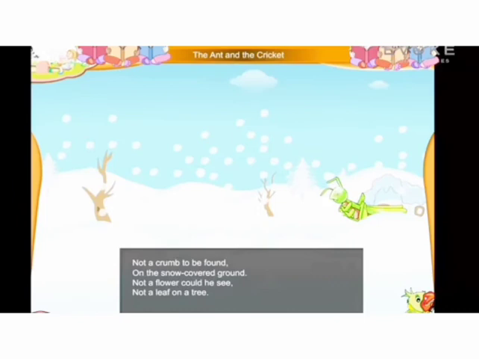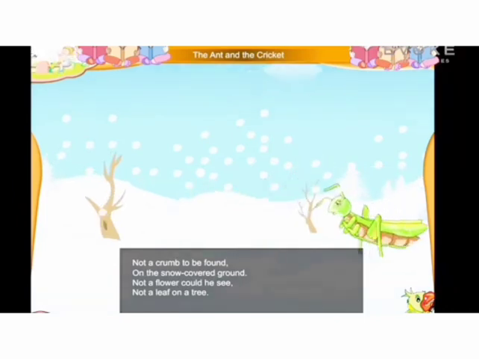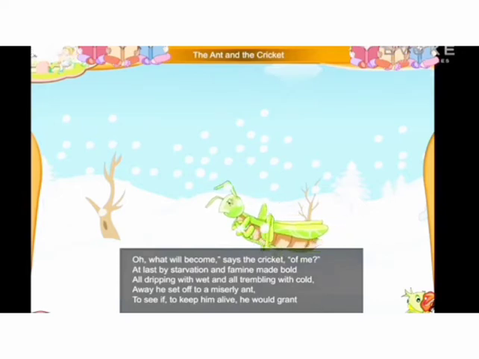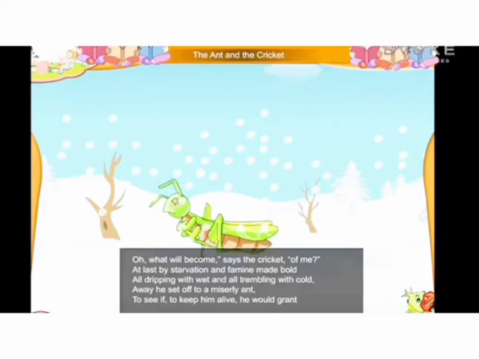Not a crumb to be found on the snow-covered ground, not a flower could he see, not a leaf on a tree. Oh, what will become, says the cricket, of me? At last by starvation and famine made bold, all dripping with wet and all trembling with cold.